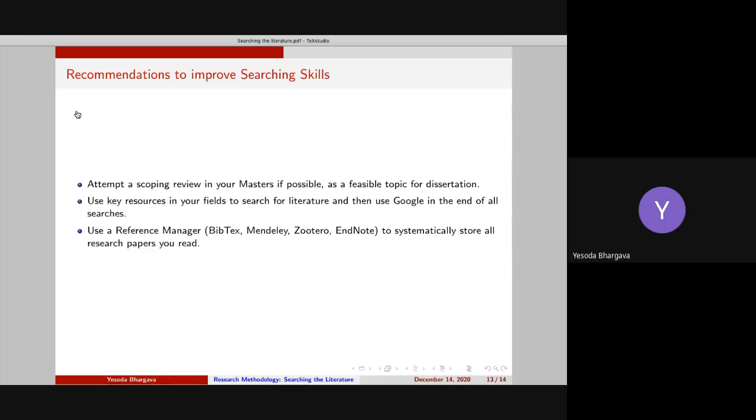What these do is that whenever you download a paper on your system, we often get lost in different folders and we don't remember where we have put a research paper and things like that. So it becomes very difficult to manage research papers when the volume of research papers increases. So what these do is that they may not contain the PDF file, they just contain the name of the research paper and the author, so you know which research papers you have already accessed on your system and which you have in your folder. So they provide an overview of all the research papers you will be reading or you have read. So that's how it helps.